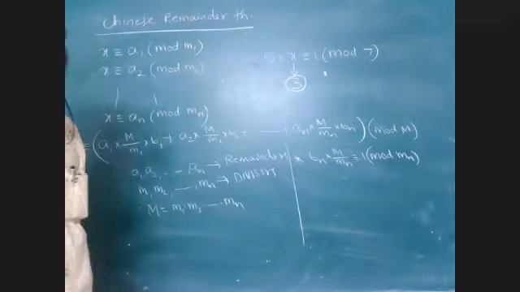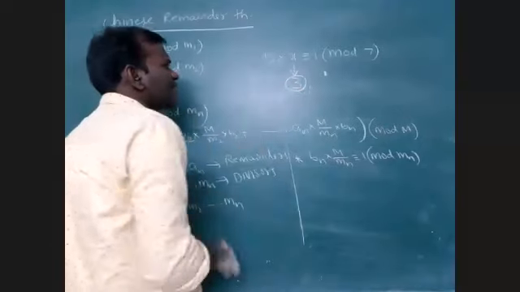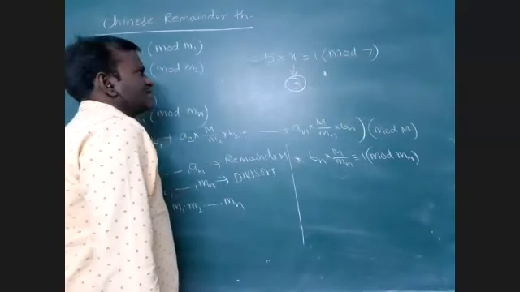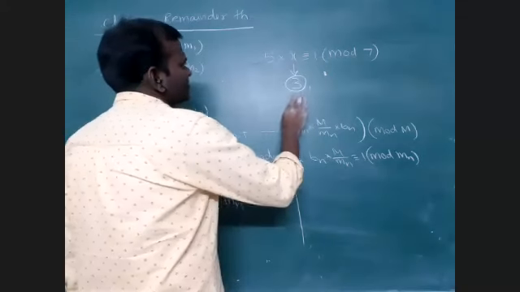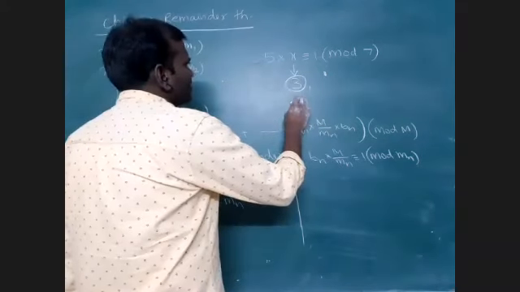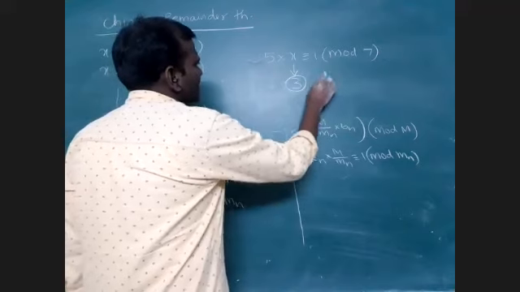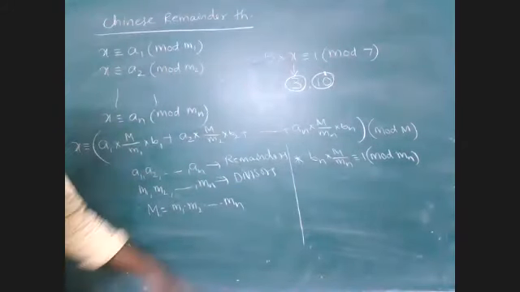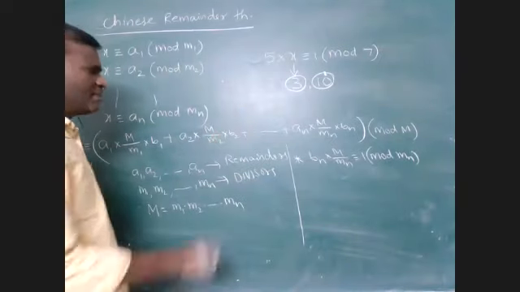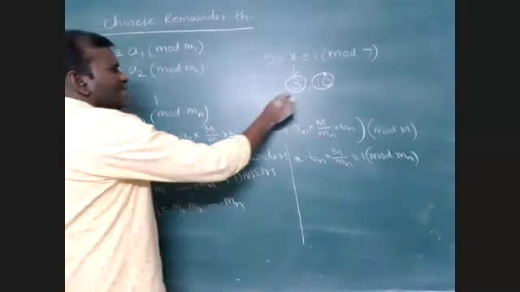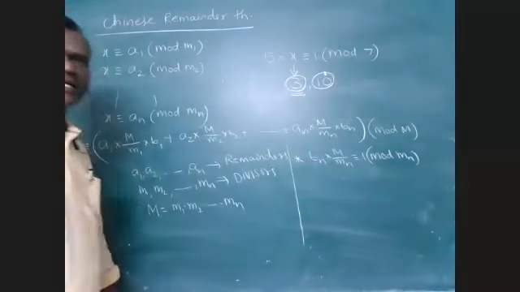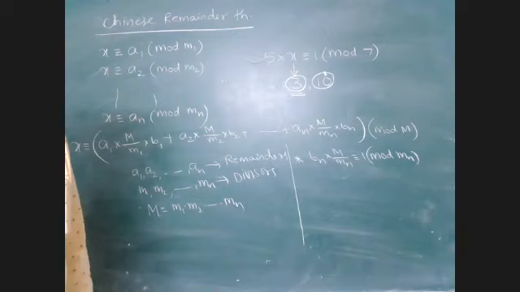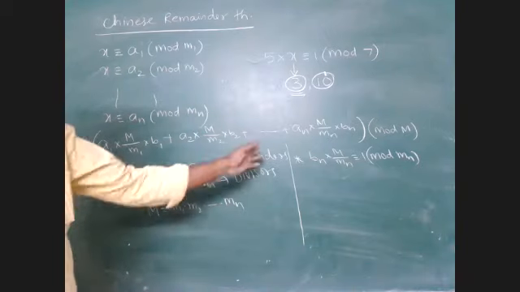And so many values are possible. Another possibility is how much? Anyone? 5 sixes are 30, 5 sevens are 35, 5 eights are 40, 5 nines are 45, 5 tens are 50. 10 is also possible, am I right? So many values are possible, but in the multiplication here we will consider the smallest one only. That is known as the inverses of each other. Inverses of each other. So just solve.